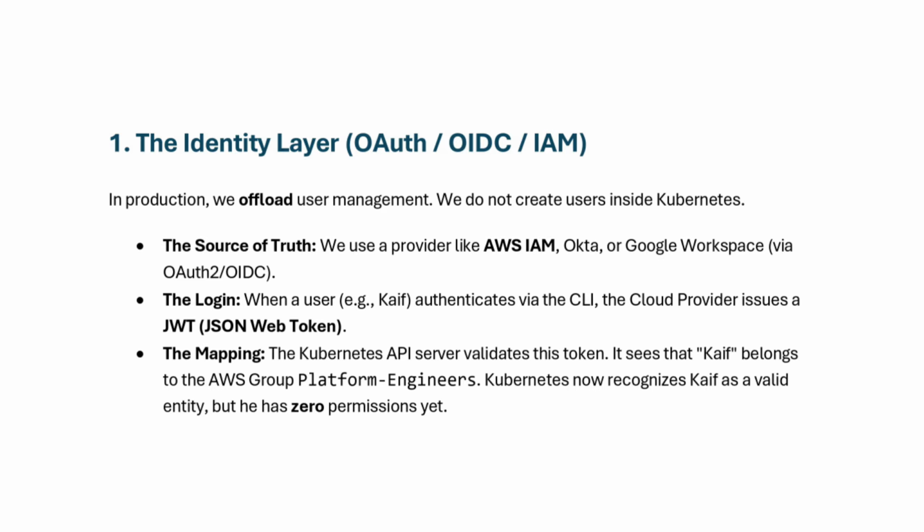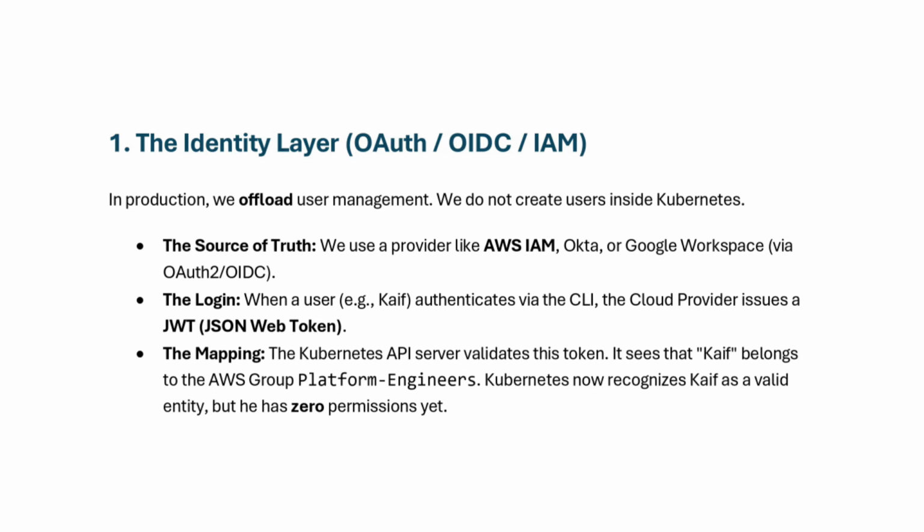So to implement role-based access control in Kubernetes, first we must know there is a concept of user management. It exists in Linux and elsewhere as well, where we manage users with useradd or adduser in the CLI, which grants certain permissions and access. However, the best and most efficient way is to offload that headache to other providers, for example OAuth, OIDC or IAM.